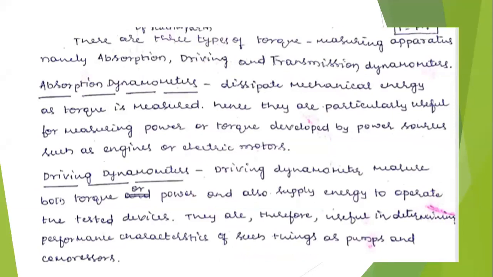There are 3 types of dynamometers available for torque measurement. The first one is the absorption dynamometer. The name itself indicates absorption. Whichever torque is developed by the engine or any prime mover, this absorption dynamometer absorbs the torque and gives the reading, that is in kg or kg meter or Newton meter.